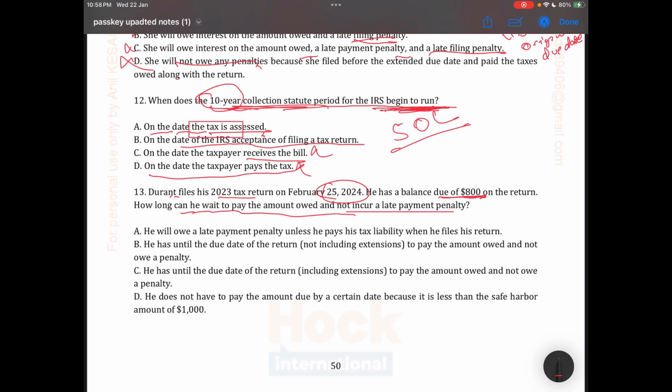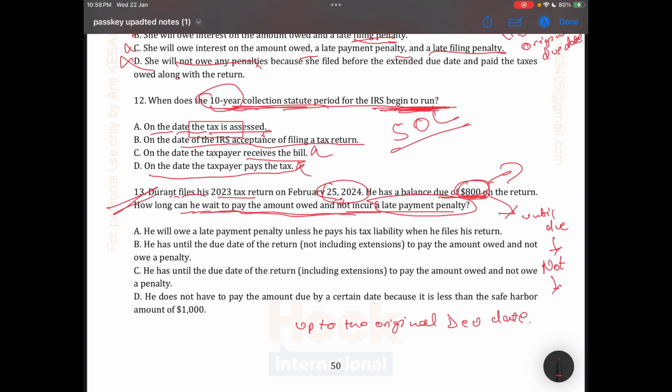Here the question is saying he has a balance due of 8,000. He filed the return in 2024, but they are asking how long he can wait to make a payment without owing any late payment penalty. So the correct answer is until the due date, not extension, meaning up to the original due date.